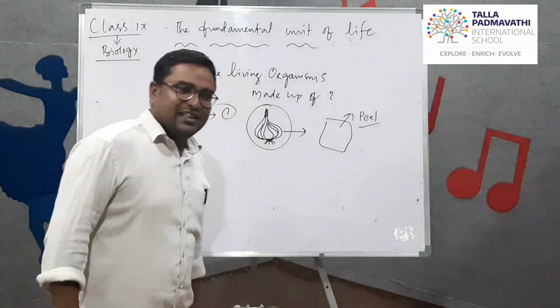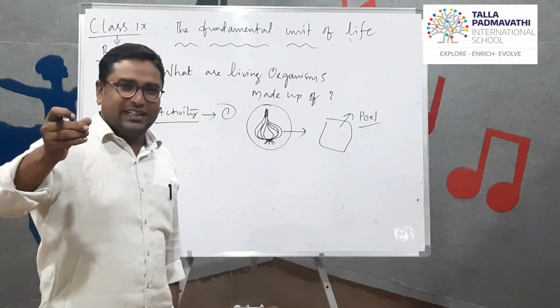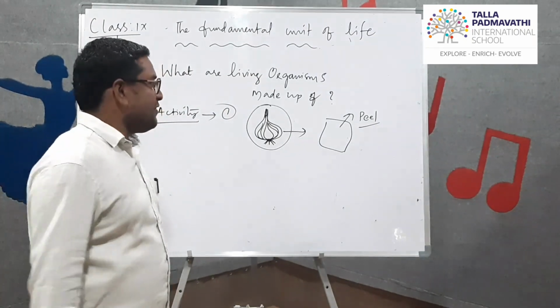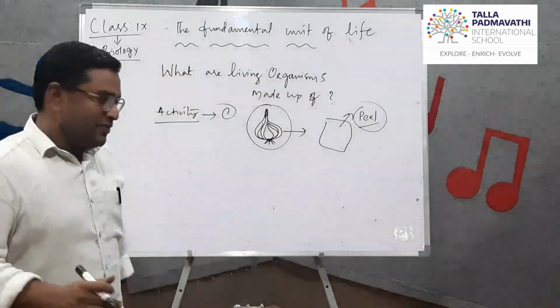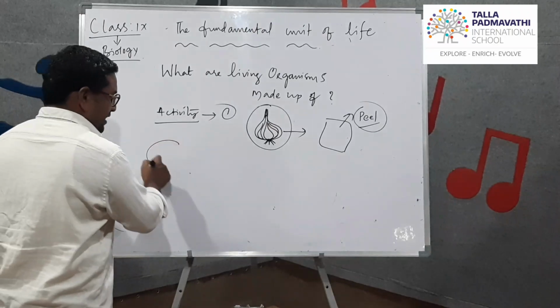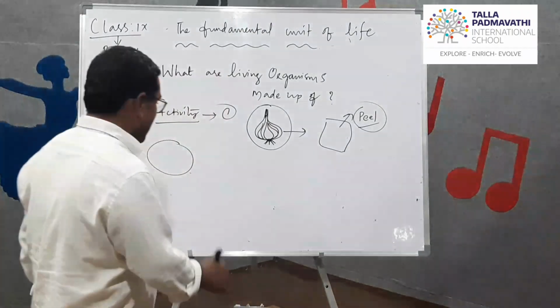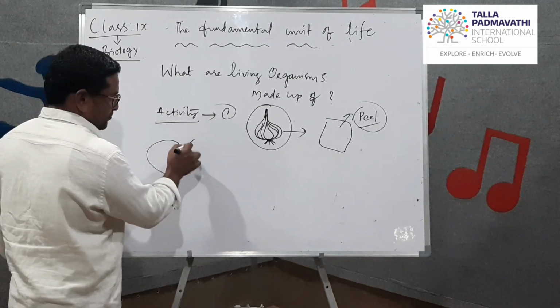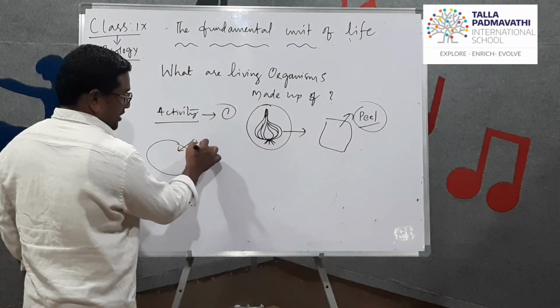So we have extracted that onion peel and we have placed it in water.